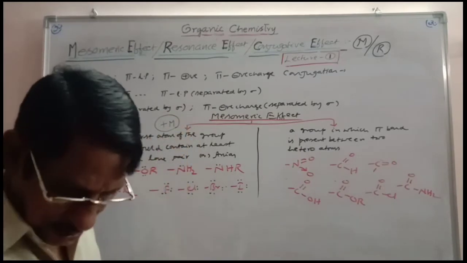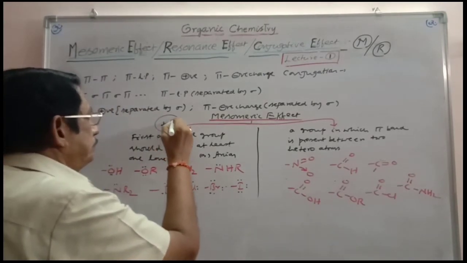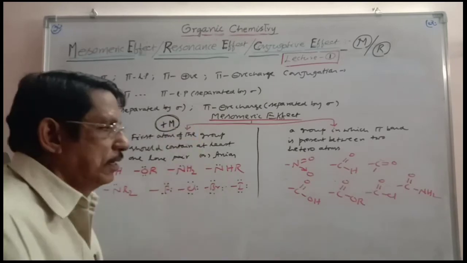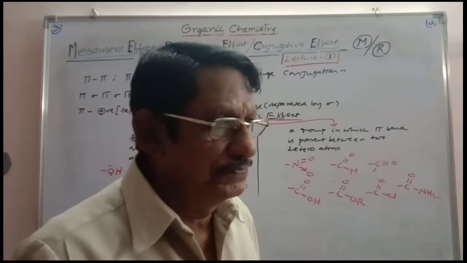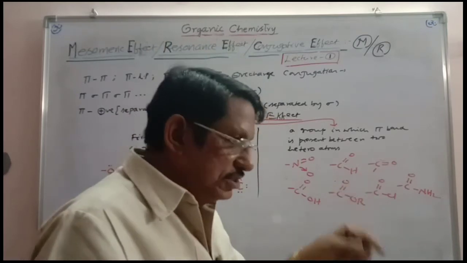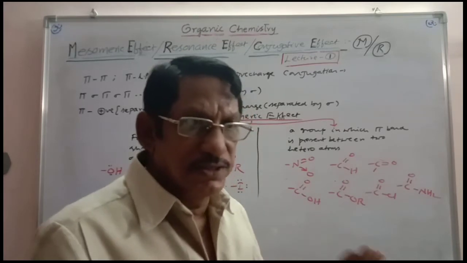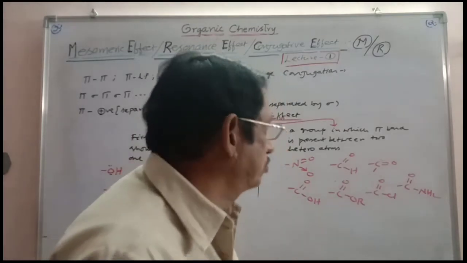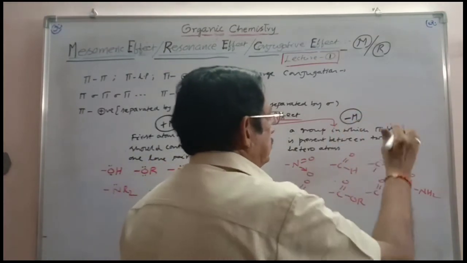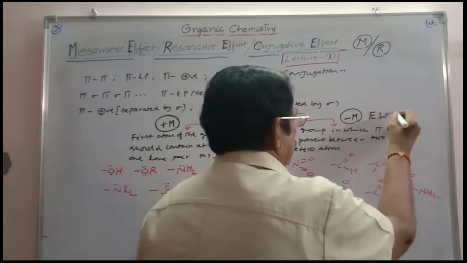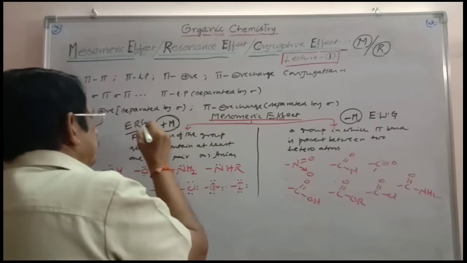These are plus M. Or on the other hand, if the group contains a pi bond between two heteroatoms, and that is in conjugation with the pi bond attached to the unsaturated carbon, they will be withdrawing the electron density from the conjugate pi bond, showing the resonance forms, and such one becomes a minus mesomeric effect. All these are electron withdrawing groups. All these are electron releasing groups.